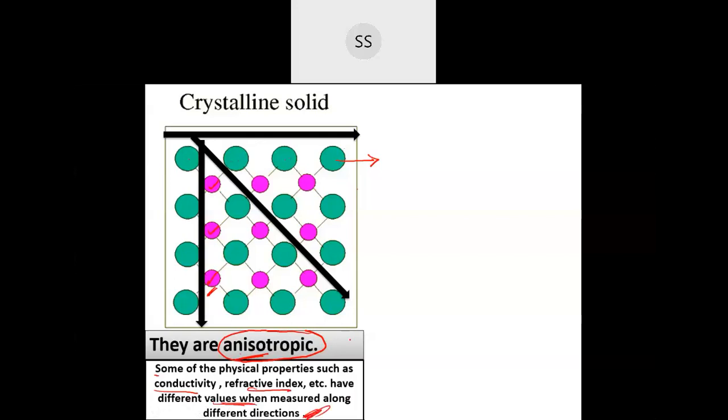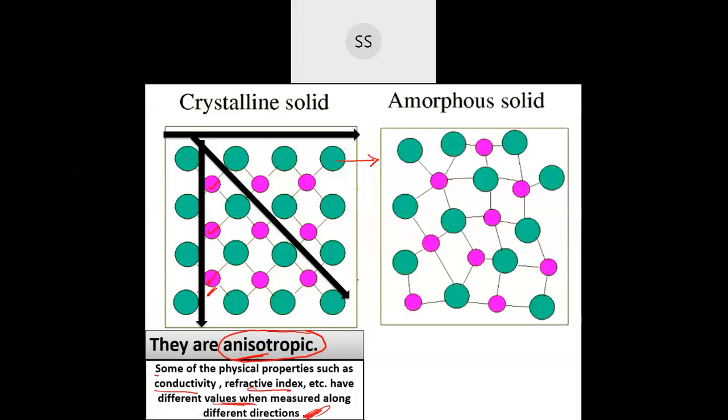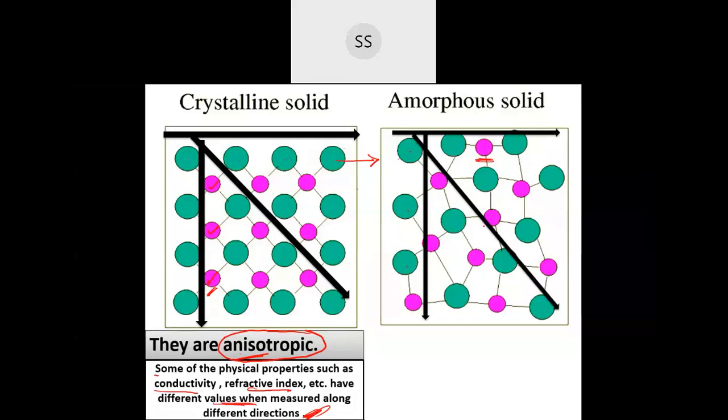Now come to the amorphous solid. If I take an amorphous solid, you know the particles are randomly arranged. There is no correct, ordered arrangement of the particles. So if I am going to measure the physical property for this amorphous solid, let me take this direction: I will get 3 green color particles and 1 pink one. In this other direction again I end up getting 3 green and one pink. In the other direction also it's almost the same, because the particles are randomly arranged.